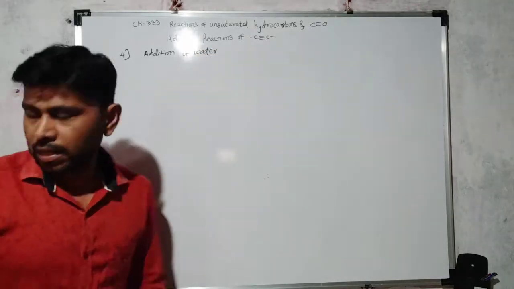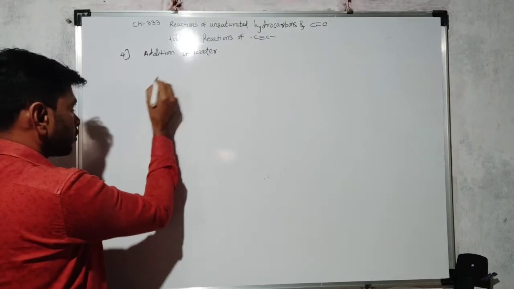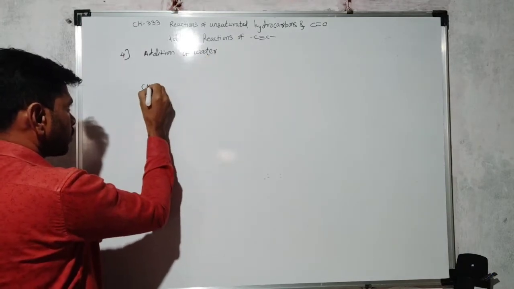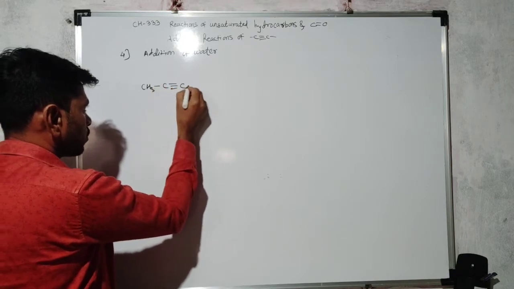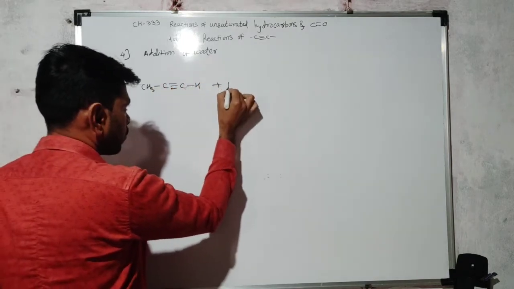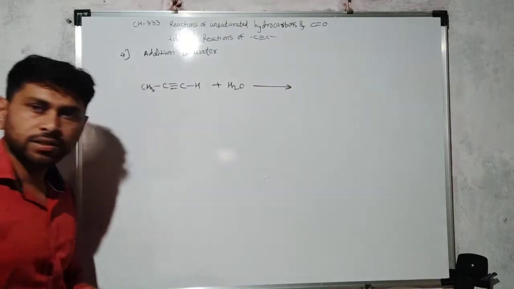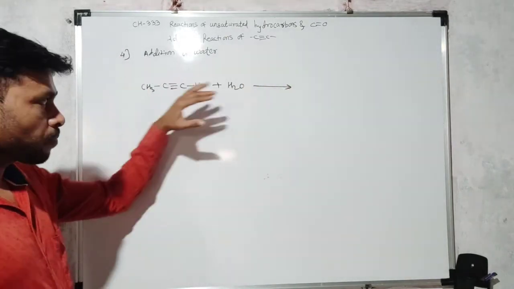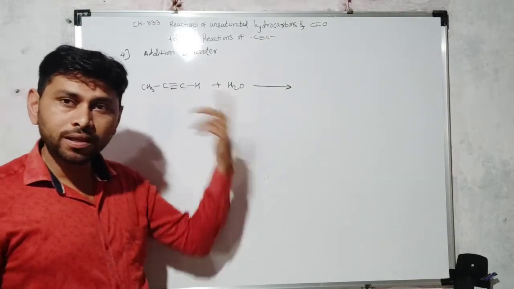See here the carbon-carbon triple bond. Water is added. This undergoes addition reaction. Similarly, water addition takes place in case of alkene also.